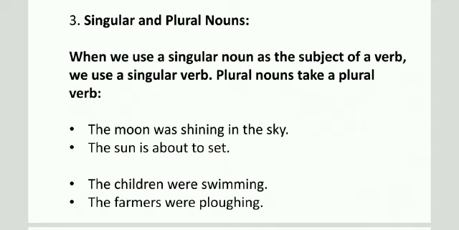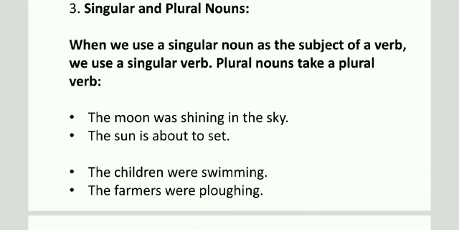When we use a singular noun as the subject of a verb, we use a singular verb. Plural nouns take a plural verb. The moon was shining in the sky. The sun is about to set. Here moon and sun both are singular, so we will have to use a singular verb, was and is. In other examples, the children were swimming, the farmers were plowing. Here children and farmers both are plural nouns, so we have to use the plural verb, were.